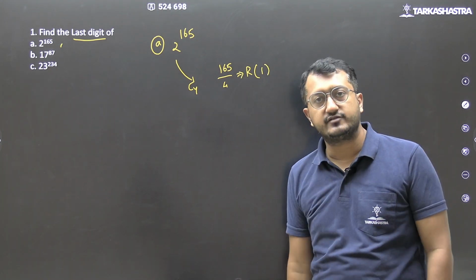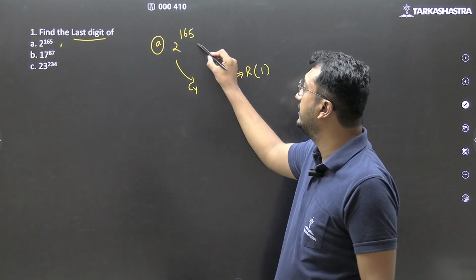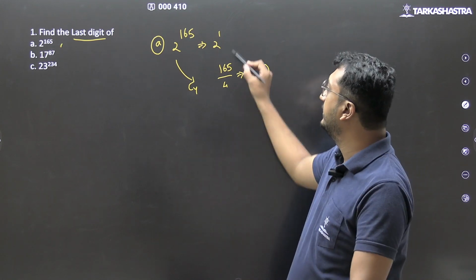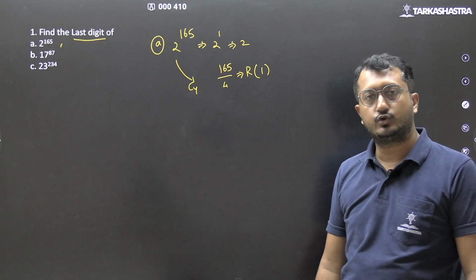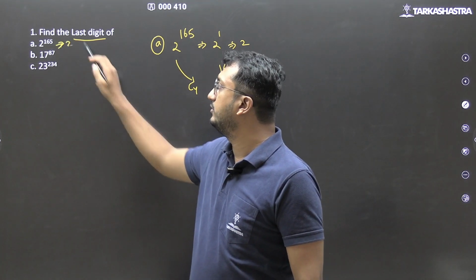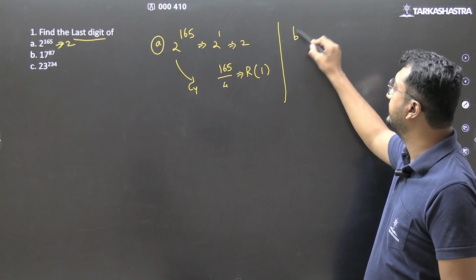Yes or no? Remainder is 1. 165 divided by 4, if you calculate, you get remainder 1. So 2 raised to 1 का जो last digit रहेगा वही रहेगा. What is the last digit? 2. The last digit is 2. Correct? Last digit is 2.